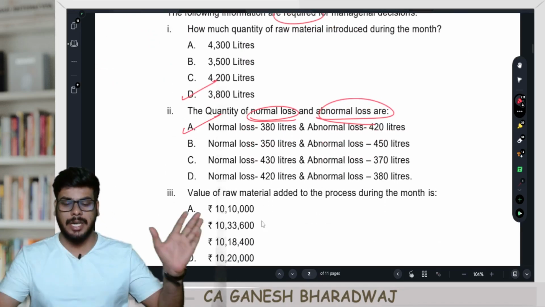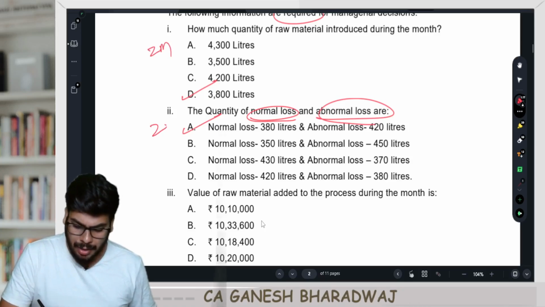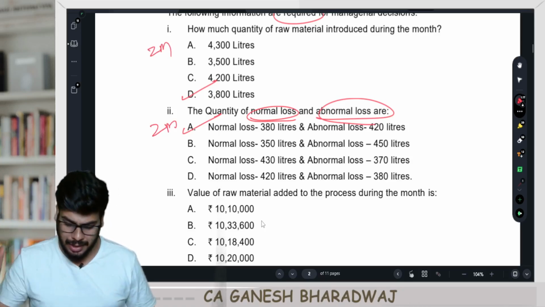Option number A. Done. 2 more marks here. Clear with this, guys? As simple as that. Nothing needs to be worried.